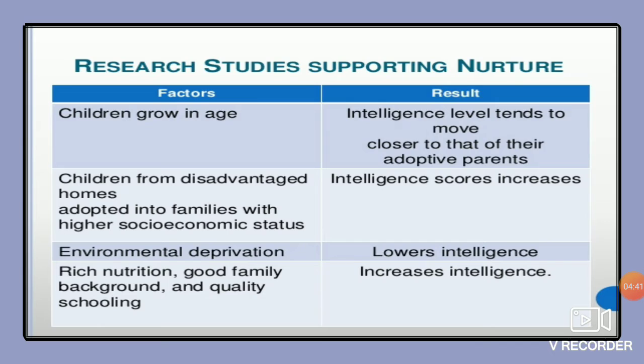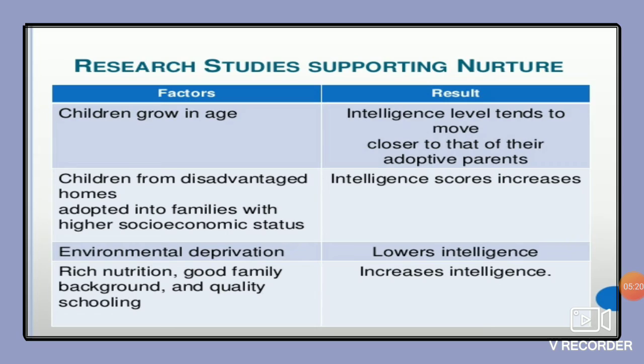Now, it has also been seen that children from disadvantaged homes, means children who were not getting enough resources or economic support, when they were adopted into families with very high socioeconomic status, who were very rich and had a lot of resources, and a very good and nurturing environment was provided to them, it was seen that their intelligence scores increased, which means that nurture or environment also has a very important role to play in intelligence.